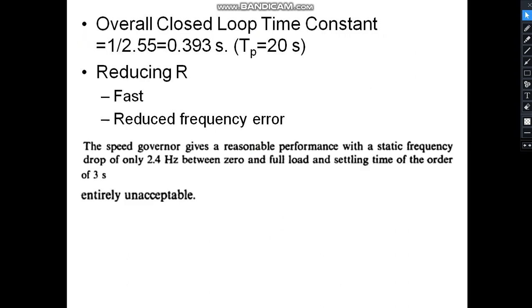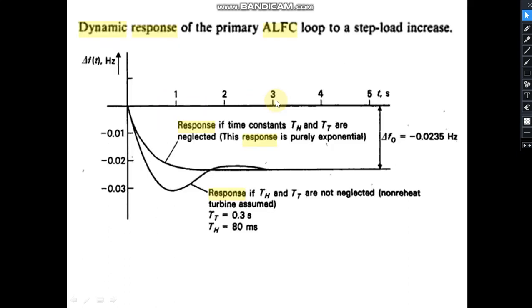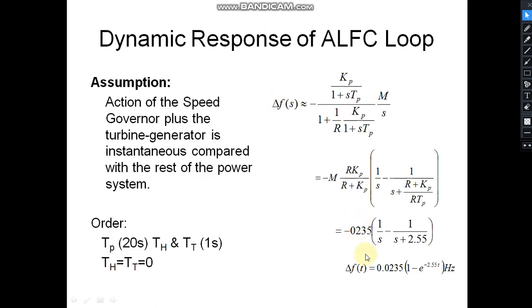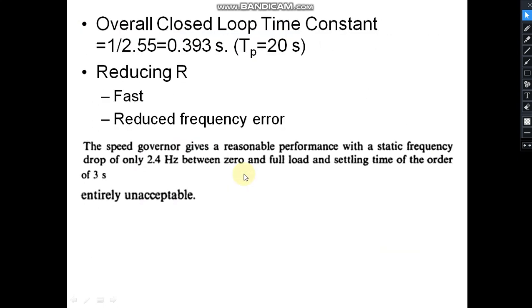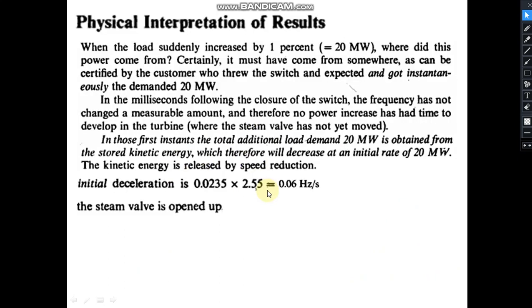And we found that if we close the loop, then instead of 20 seconds, time constant becomes around 0.4 seconds. So it becomes fast. Not only this, the error reduces to this much. So at steady state also some error is there. This much we have discussed in last lecture.